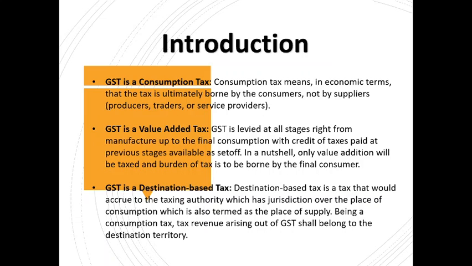Ultimately, at all stages, GST is levied according to HSN code in case of products and SAC in case of services. So GST HSN code for this battery, in our example, is different from the HSN code for the torch, and these HSN codes decide the rate of GST, right?